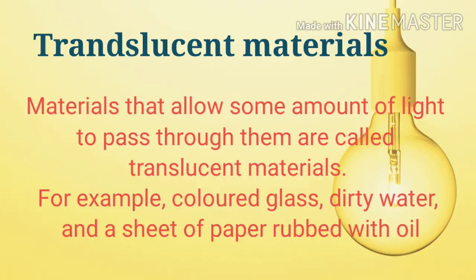For example, colored glass, dirty water, and a sheet of paper rubbed with oil. Take one paper and rub it with oil. You will be able to see things from it, but not clearly, so this is a translucent material.